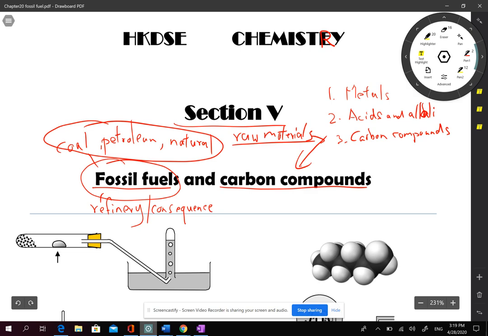Of using fossil fuels. Actually, in your Liberal Studies, you may know many consequences of using fossil fuels. And in chemistry, we will use chemistry knowledge to try to understand why those consequences are so bad for our environment. And because it is the raw material of carbon compounds, before learning the chemical properties and physical properties of carbon compounds, we will learn the raw material first. We know how carbon compounds come about. So that is why the section name is fossil fuels and carbon compounds.